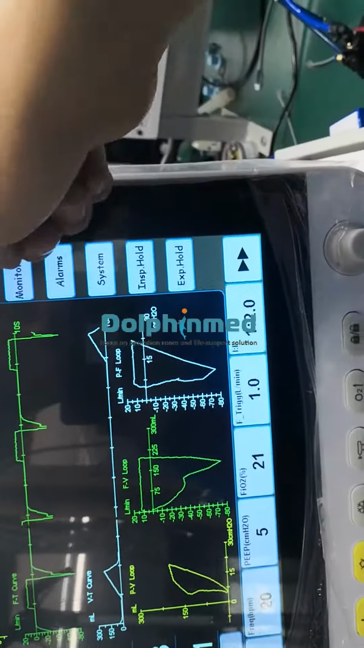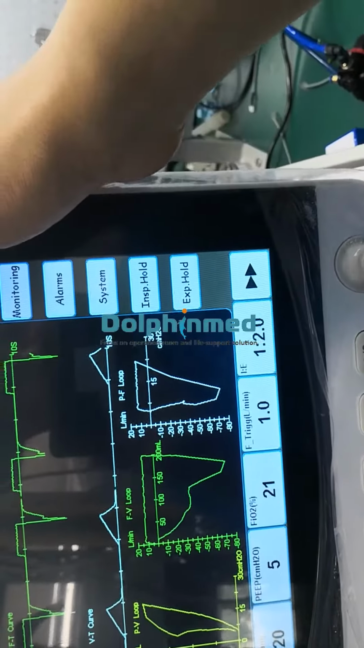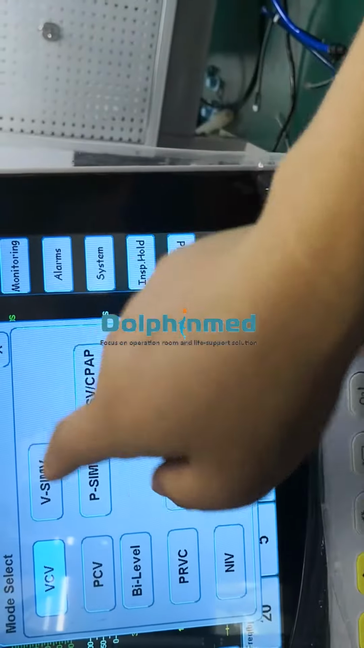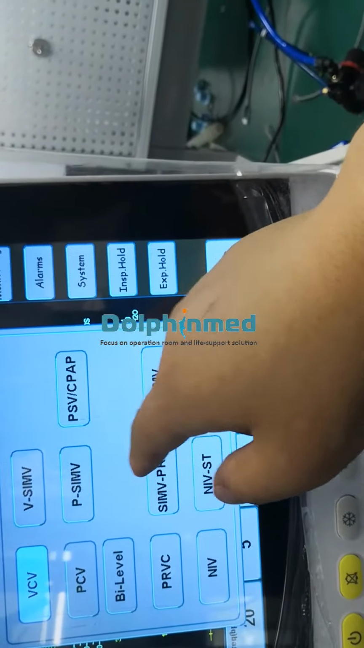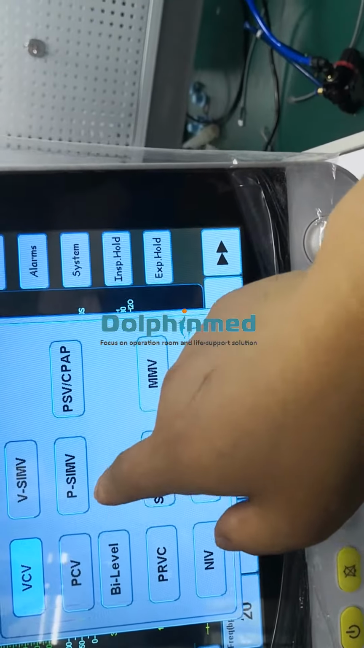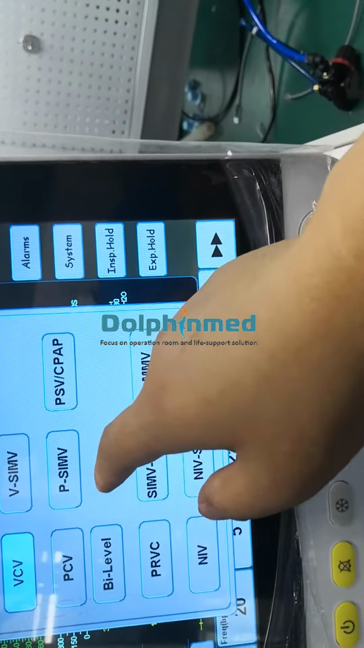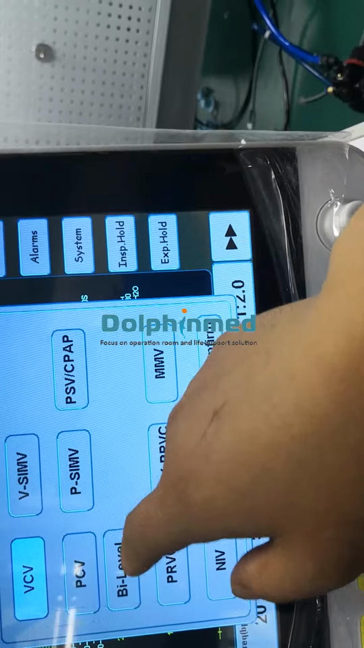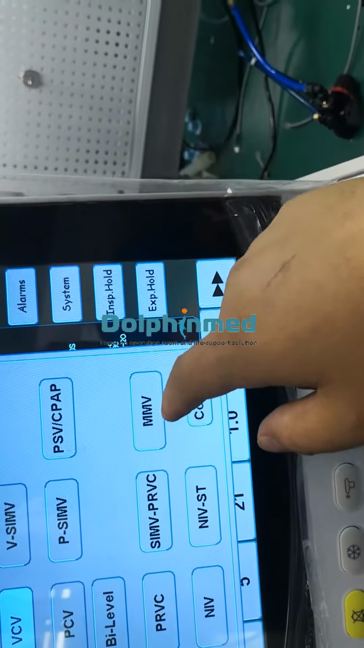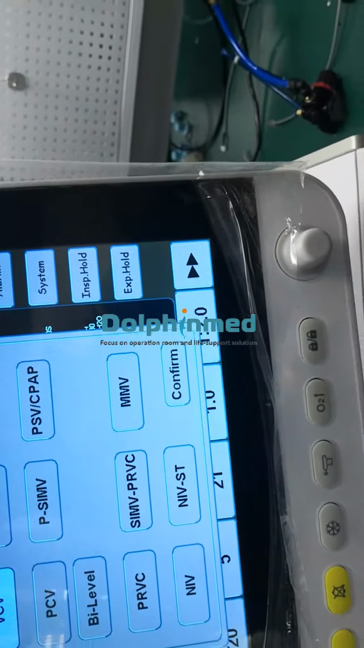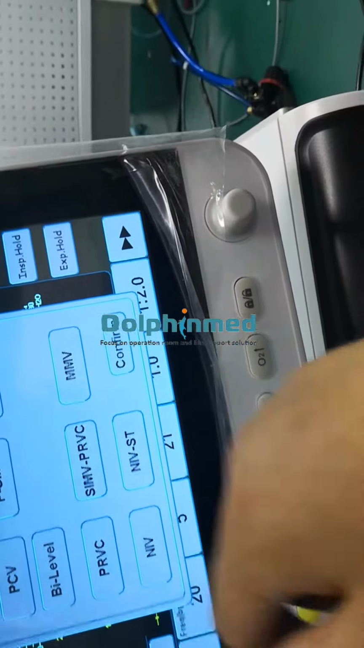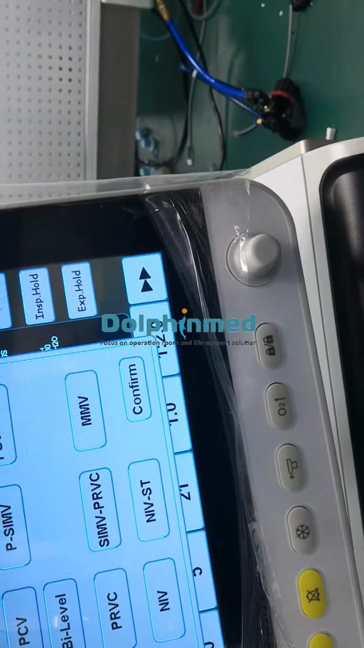Let's check here. Mode. This machine here has 11 modes, like you see, volume, pressure, bi-level, APRV. This is advanced mode. Like this, these two are noninvasive mode.